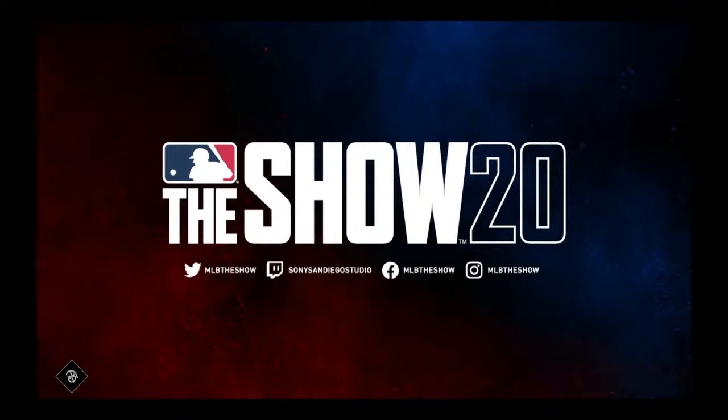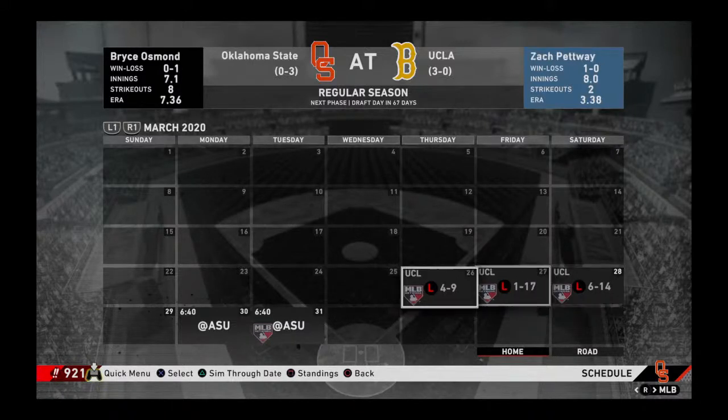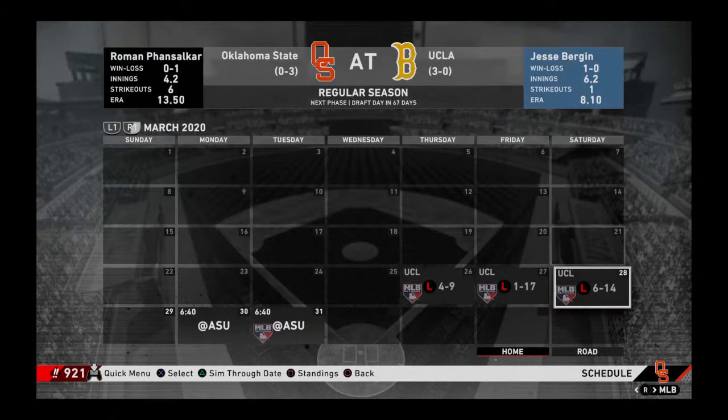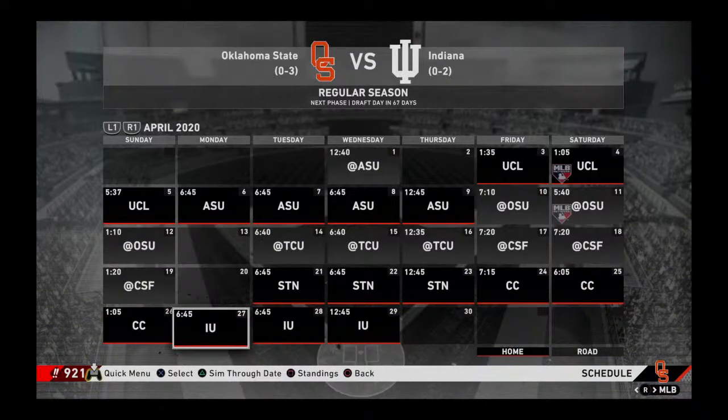We got Arizona State next, a 3-game series in the desert. We lost 14-6, 17-1, and 9-4. So that was the most runs we've scored so far this season. So we're getting better, but we're still not there yet. Hopefully we can get in the first game against Arizona State on Monday. It'll be a Monday, Tuesday, Wednesday series.